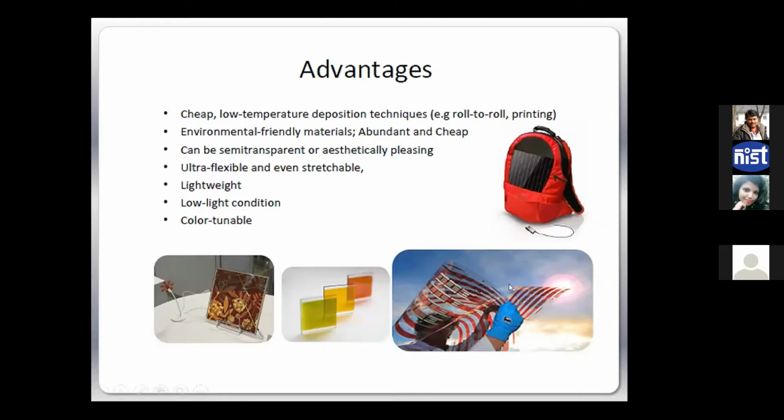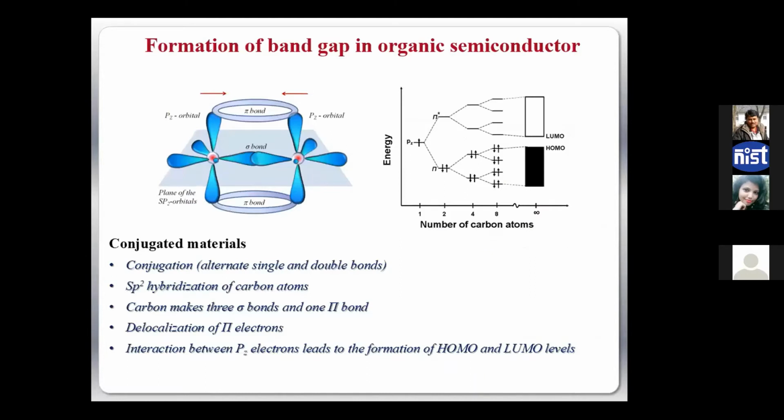And this is another flexible semi-transparent solar cell. You can see this is one solar cell where all these colors are basically from tunable molecules, and such a nice architecture you can fabricate, right? So how these bands and all these things are forming for organic cells, that is the primary question, right?